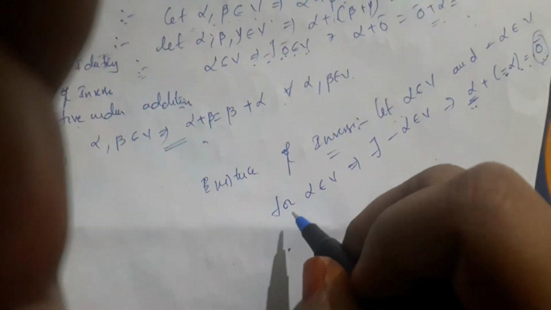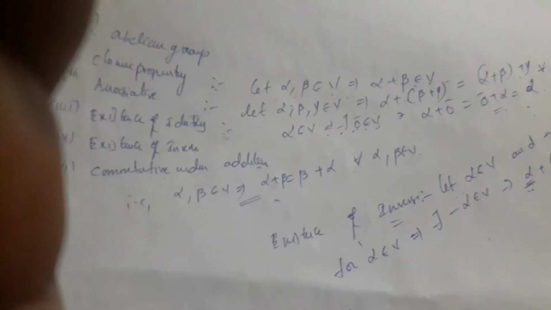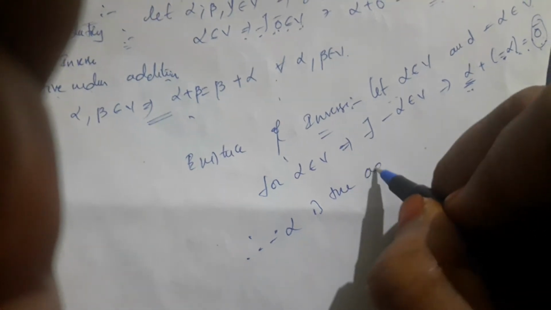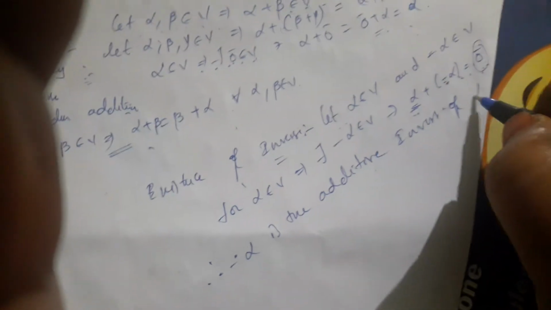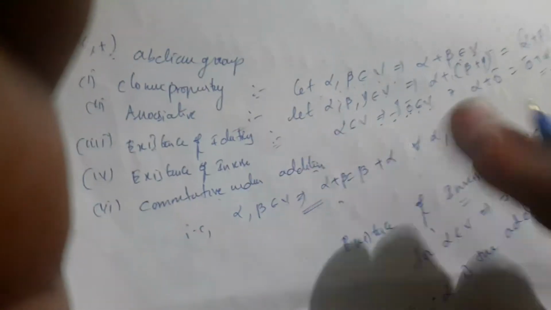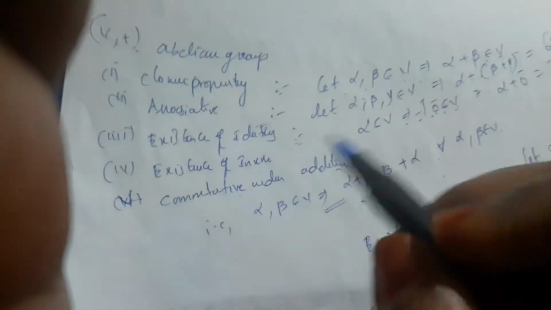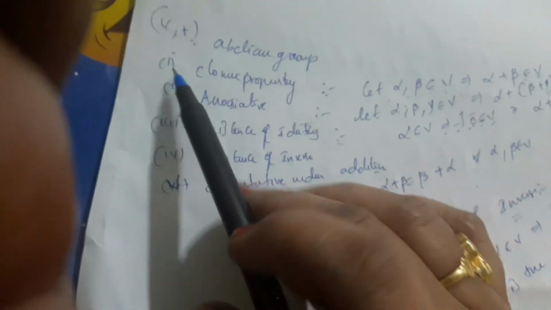Therefore, minus alpha is the additive inverse of alpha in V. Okay, those are the properties. These are the five properties under abelian group. (V, +) is an abelian group, that means V is an abelian group under addition. Those are the properties.